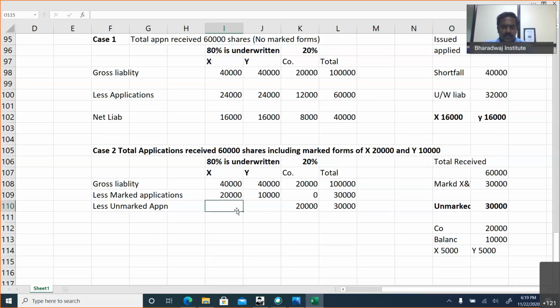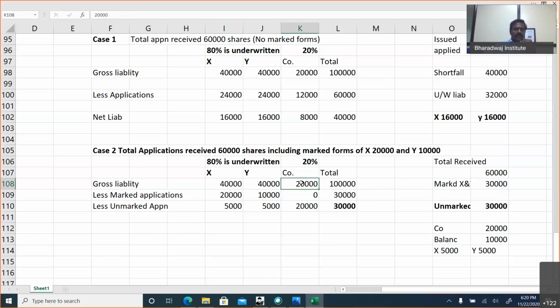It's a most important case for examination. What is unmarked application? 30,000. What is the share which is not underwritten? 20%. That is company's own responsibility. So company will adjust that 20,000 because total application minus marked application is unmarked application. Now this is not fully underwritten. It is only 80% underwritten, which means company is liable for 20%.